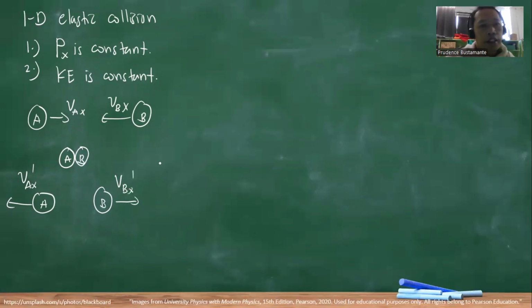Usually, to make an elastic collision, some use springs, so there is a spring here. When they collide, the kinetic energy is stored as potential energy in the spring, then it is converted back to kinetic energy. So that's the reason why the kinetic energy is constant, meaning nothing is lost. Although it is converted to potential energy, it is converted back to kinetic energy.